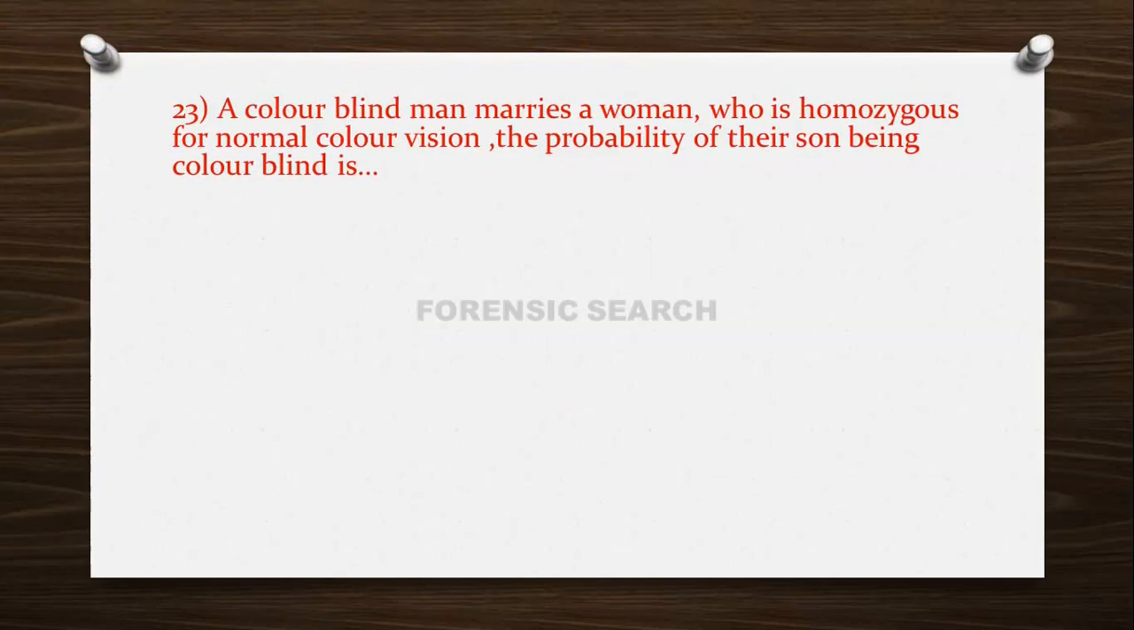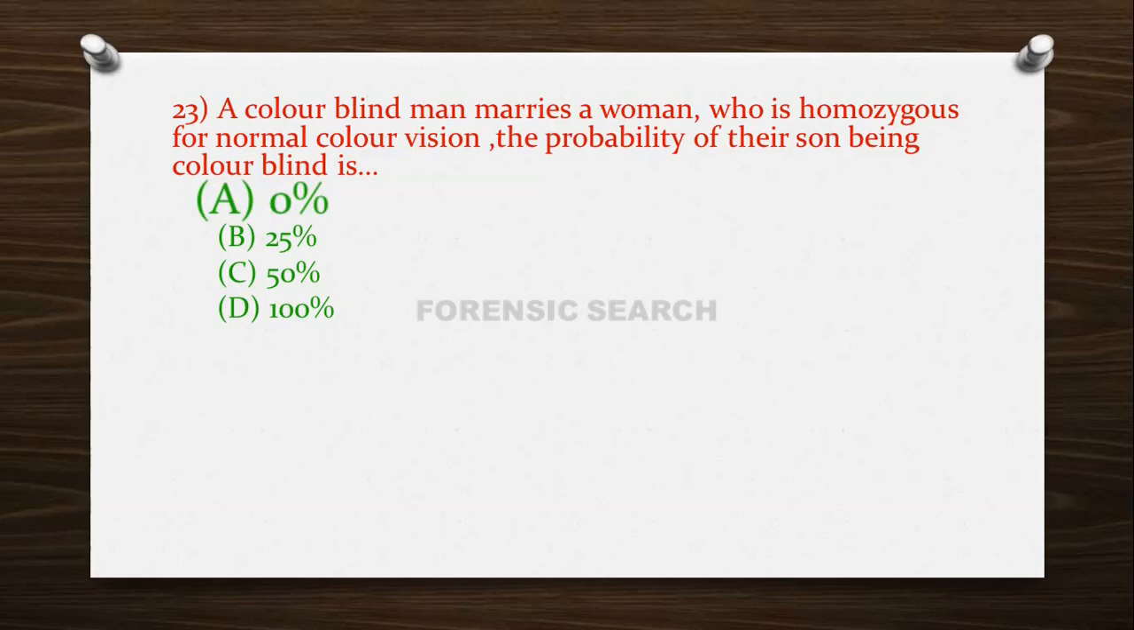Then the next question is, a colorblind man marries a woman who is homozygous for normal color vision. The probability of their son being colorblind is option A, 0%; option B, 25%; option C, 50%; and option D, 100%. So the correct answer of this question is option A, 0%, because when the colorblind male marries a woman which is homozygous for color vision,